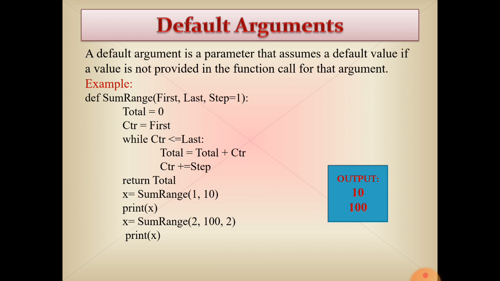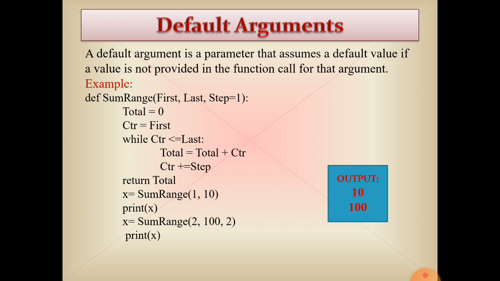Once again, a default argument is a parameter that assumes a default value if a value is not provided at function calling time; that default value will be accepted as the argument.